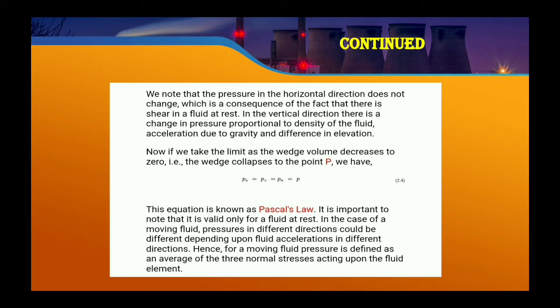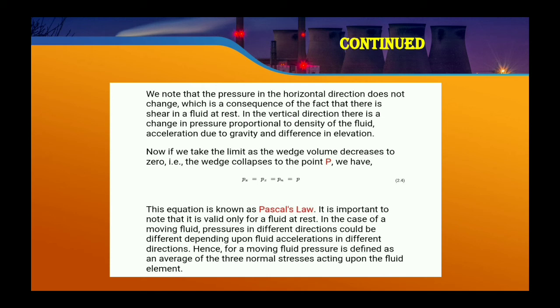Now we note that the pressure in the horizontal direction does not change, which is a consequence of the fact that there is no shear in a fluid at rest. In the vertical direction, there is a change in pressure proportional to the density of the fluid. So when the density of the fluid is increased, the pressure is also increased. It also changes with the acceleration due to gravity and the difference in elevation.